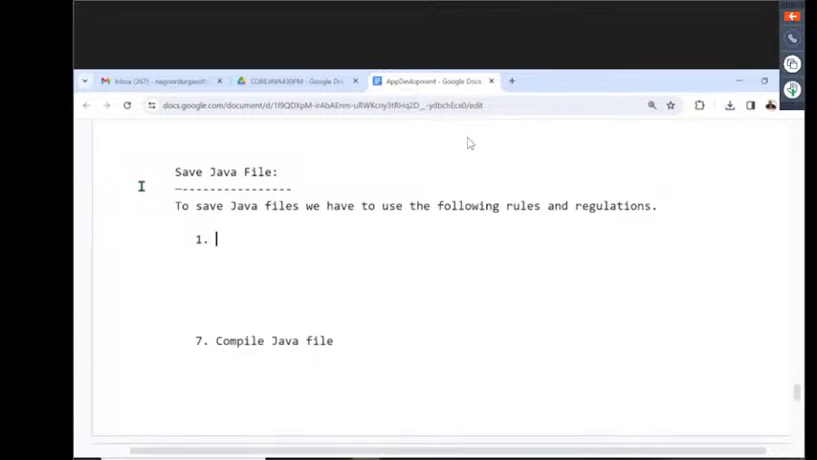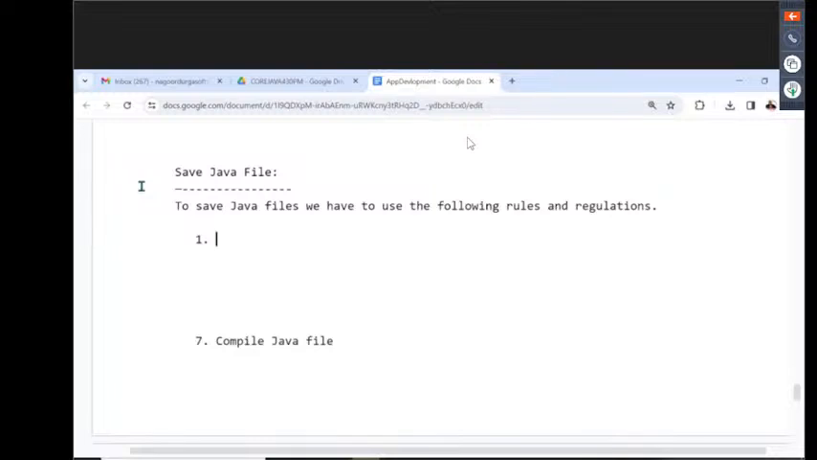But what was the suggestion that Java has provided here? Instead of saving the Java file with any other name, it is advisable to save the Java file with the main class name. Whatever name we are giving for the main class, with the same name we can save the Java file. Got it or not? So these are the rules and regulations we have to follow to save a Java file.